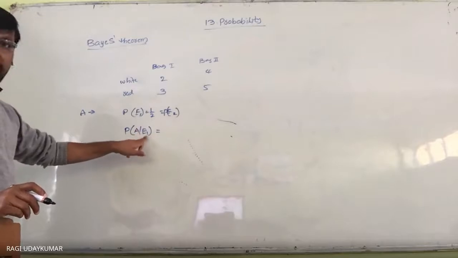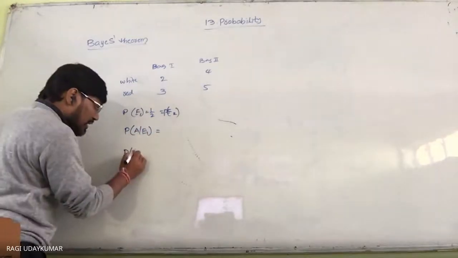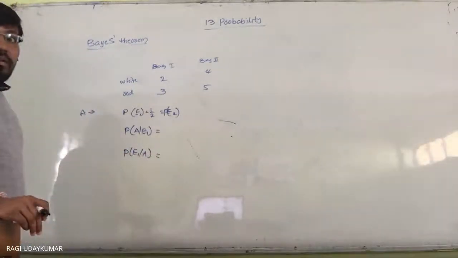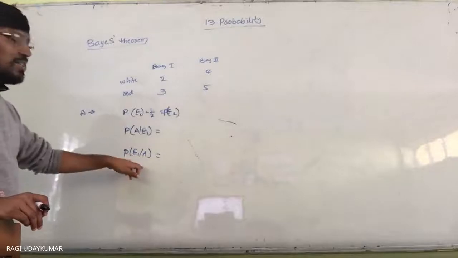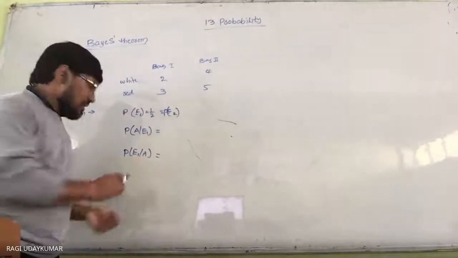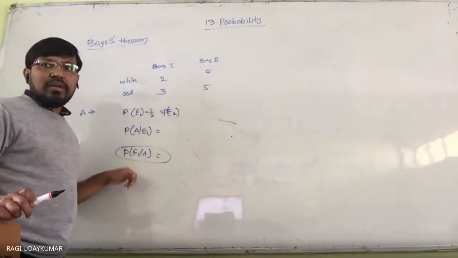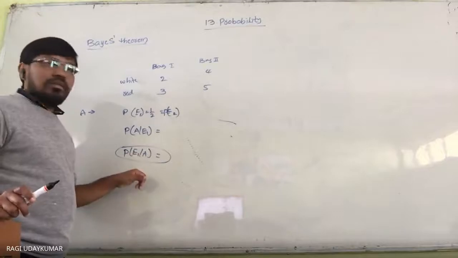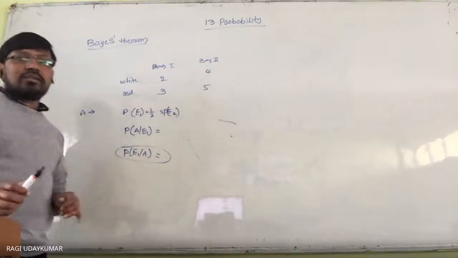If you want to find the probability of E1 given A, that is the probability of selecting bag one, given that the drawn ball is white. This problem was solved by the famous mathematician Thomas Bayes, and that is called the Bayes theorem.